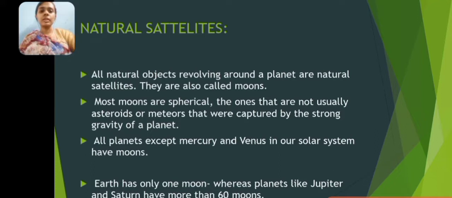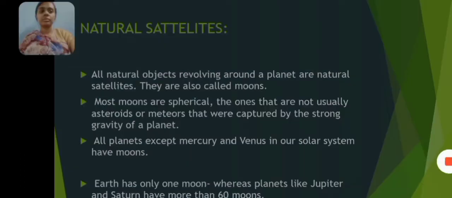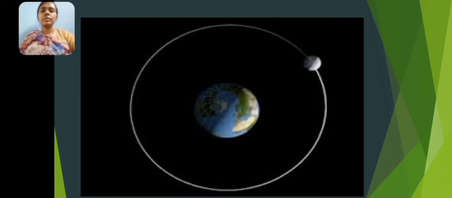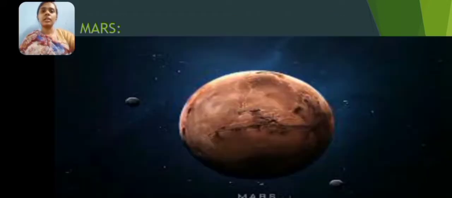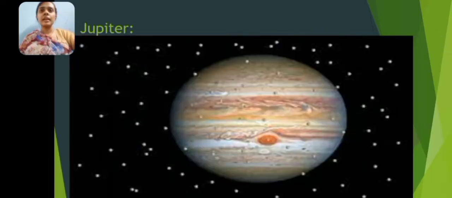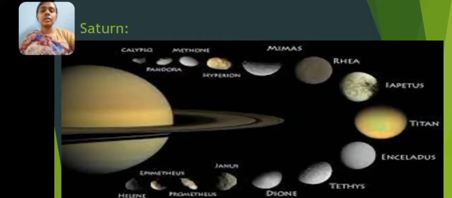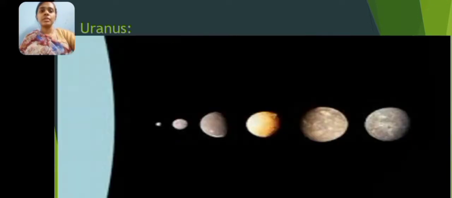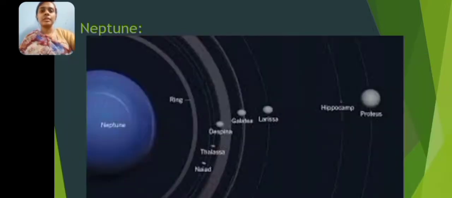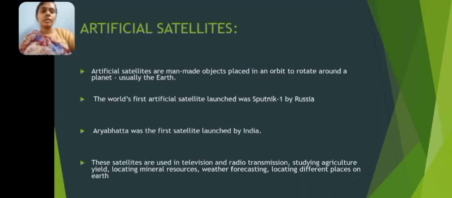Earth has only one moon, whereas planets like Jupiter and Saturn have more than 60 moons. So Earth has only one moon, as I said earlier, and Mars has two moons. Jupiter has 79 moons. Saturn has 82 moons. Uranus has 27 moons. Neptune has 14 moons. We will now see about artificial satellites.